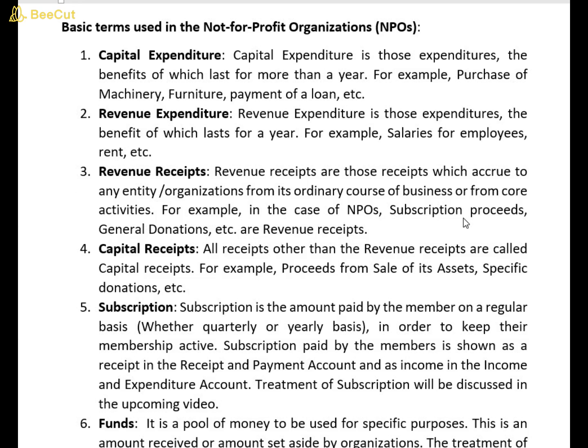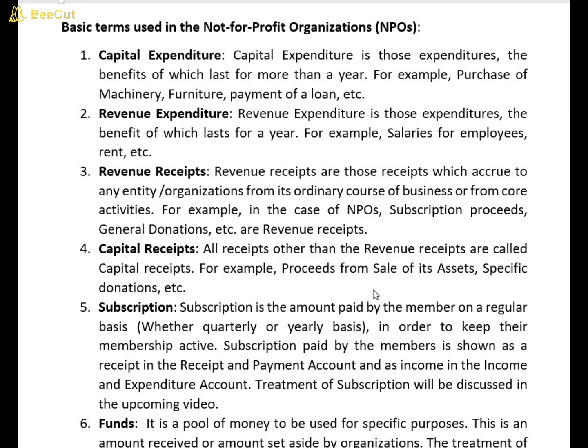We will talk about subscription or general donation later in this video. Capital receipt. All receipts other than revenue receipts are called capital receipts. Simple. For example, proceeds from sale of its asset, specific donation, etc. Because we do not sell our asset in ordinary course of business or in order to carry out our core activities. Okay.